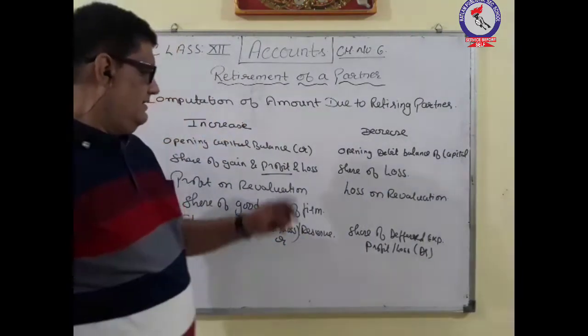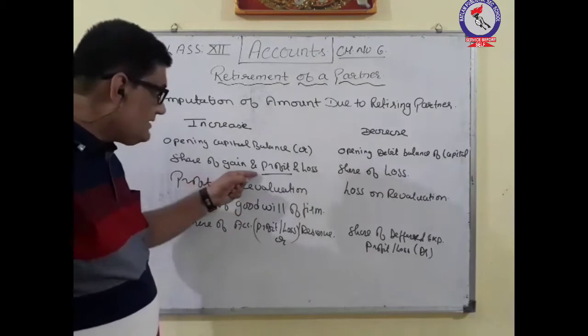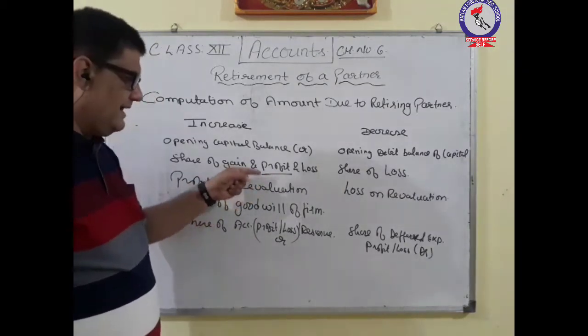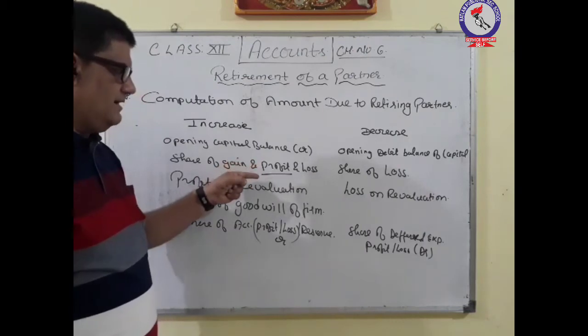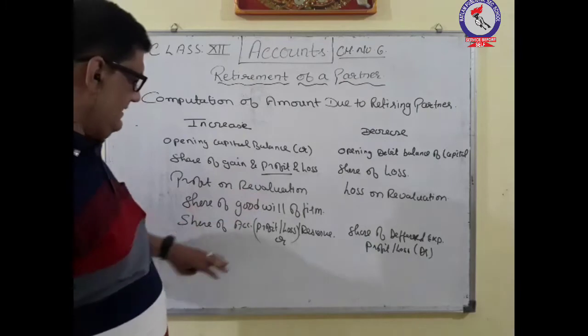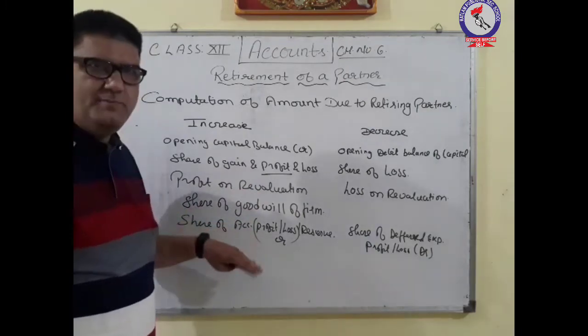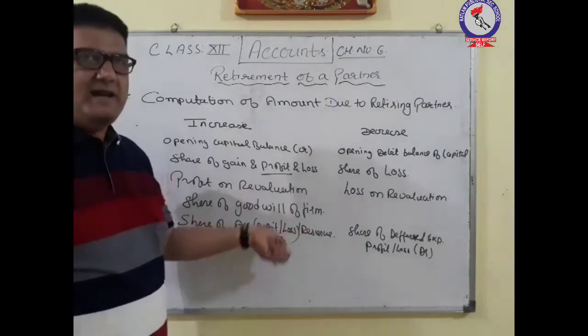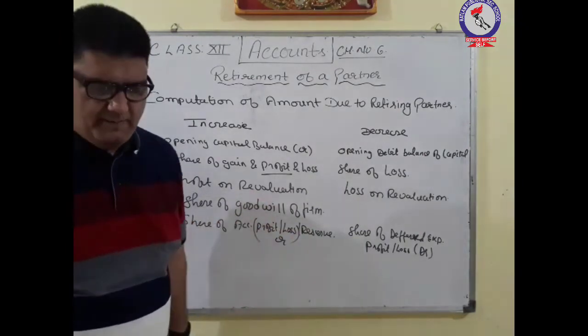Okay, this is related with the profit, that is whatever is being gained by that partner up till the date of the retirement in the current year, and this is related with the accumulated profit and losses and the reserves which we are having in the balance sheet on the date of retirement.